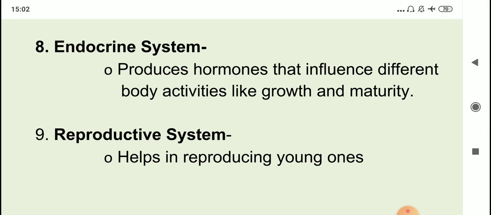The last system that we have to study is the reproductive system. The reproductive system produces reproductive cells and it helps in producing young ones.